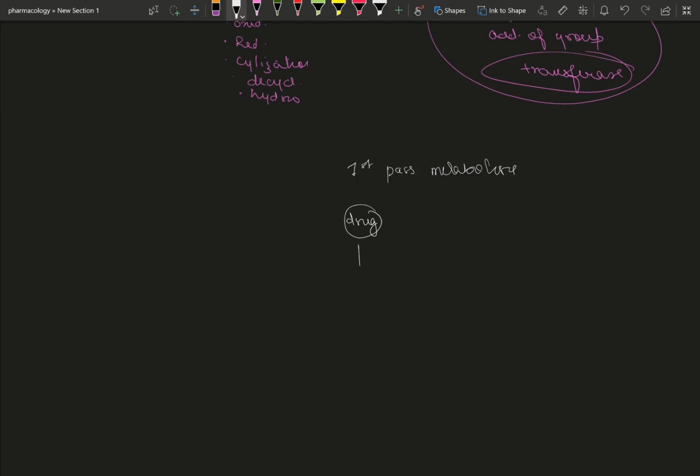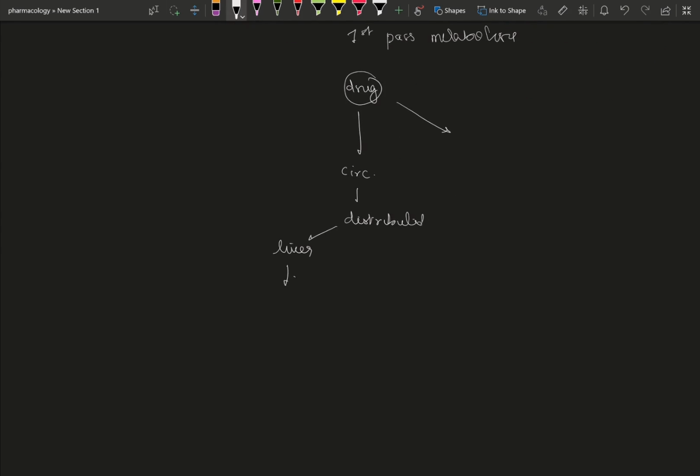Now see, we have a drug, we give it to a person, and this particular drug can go through two pathways. Either it can enter into circulation and then get distributed, ultimately reaching the liver, where it gets metabolized by glucuronide transferase enzyme and cytochromes, and after metabolism it reaches the target tissue or enters the circulation again, and this cycle continues.